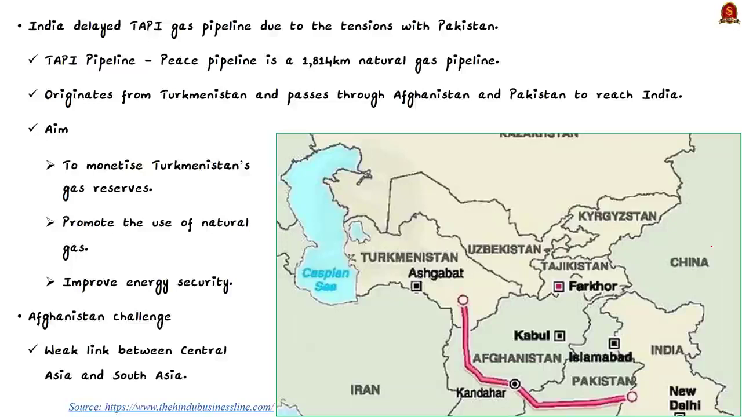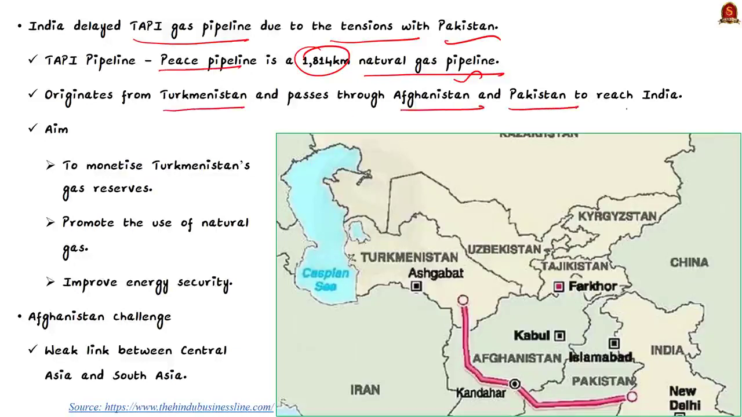India has delayed the TAPI gas pipeline due to its tensions with Pakistan. See, the TAPI gas pipeline, also called the Peace Pipeline, is a 1,814 km natural gas pipeline that originates from Turkmenistan and passes through Afghanistan and Pakistan to reach India. It aims to monetize Turkmenistan's gas reserves and supply them to the neighboring countries to promote the use of natural gas and to improve energy security. You can see the pipeline project in this image. This is the third challenge.